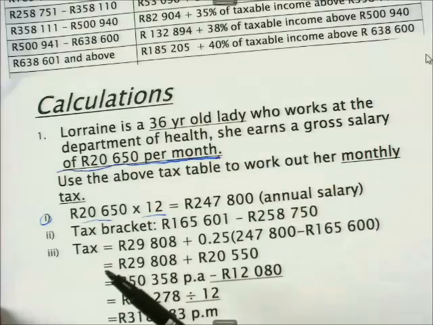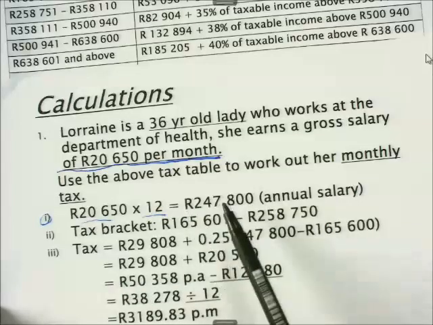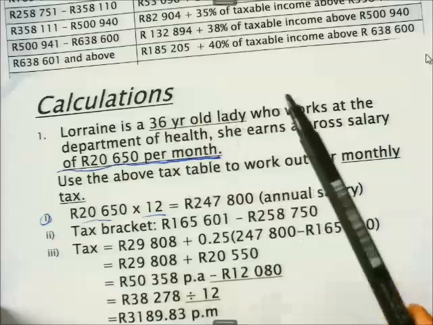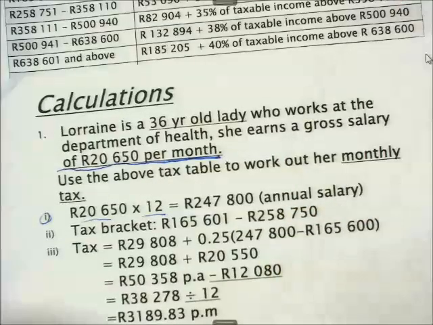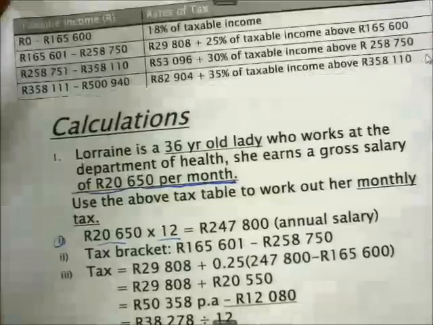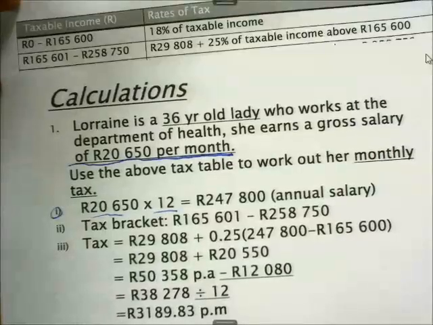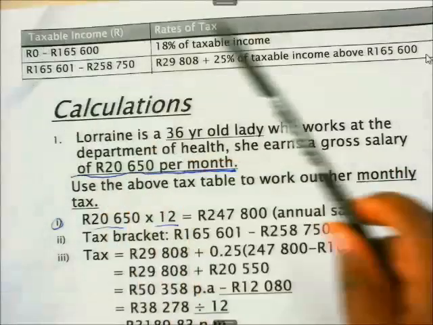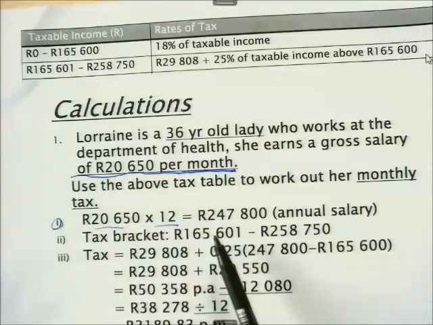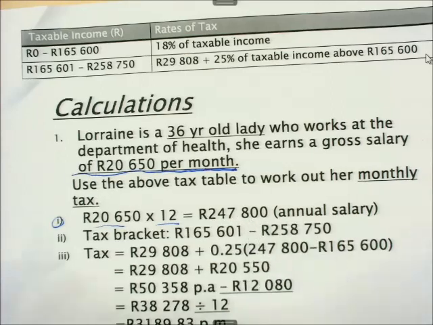Step number two says, now that you've got the annual salary of this person, that is Lorraine, we go straight to this table. We want to check which category, which tax bracket, Lorraine falls into. When we look at our tax table, Lorraine's annual salary is 247,800. Let's check.